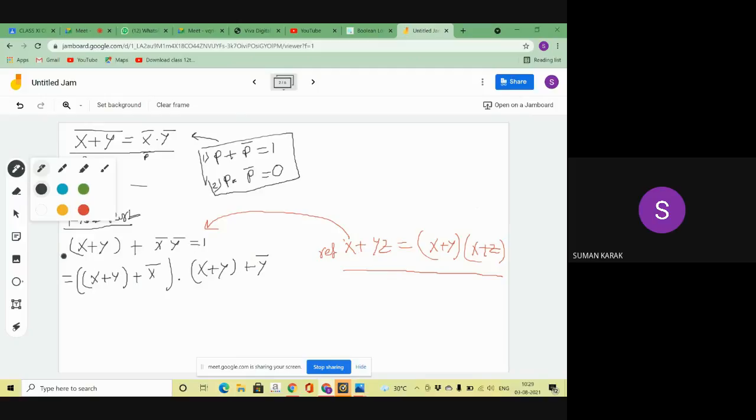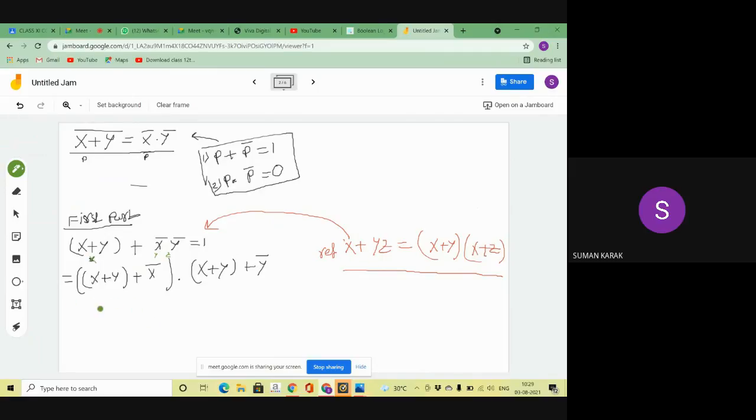Okay, so if I am applying this part, then what does that mean? This is the x part, and this is the y z part. Try to understand. Did you understand? This is the x part, and this is the y z part. And if we are applying this, what is your answer? x plus y into x plus z.